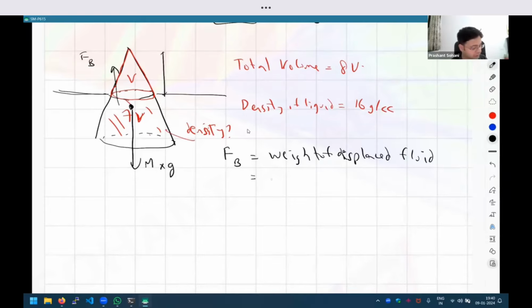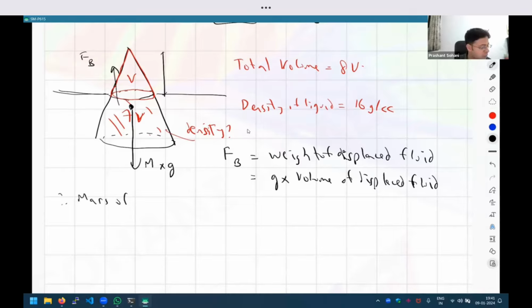So we can quickly write it as gravitational force times the volume of the displaced fluid. Okay. And we know that the object is stationary, it is neither rising nor falling. So what should happen is that the two forces should perfectly cancel, right? So therefore what we expect is that the mass of the object times G should be equal to this buoyant force. So it is equal to G times the volume of the displaced fluid.